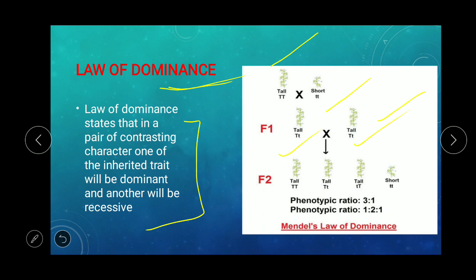Don't confuse character and trait. Here the plant height is the character, and the traits are tallness and dwarfness. You can see the same phenotype and genotype ratios here also. This will be the genotypic ratio; by mistake it is written phenotypic.